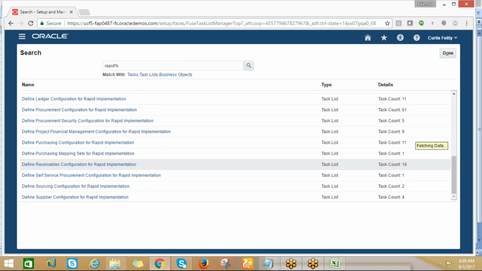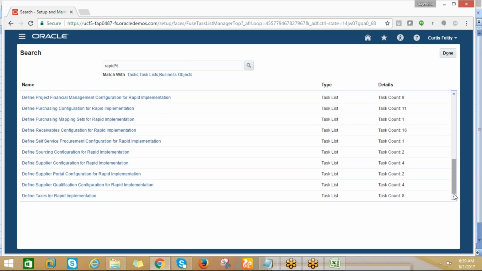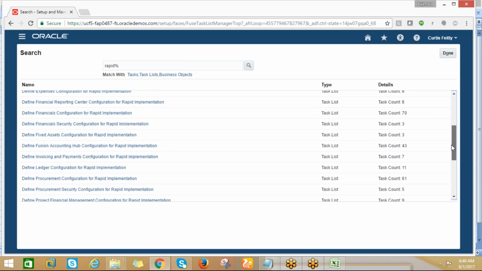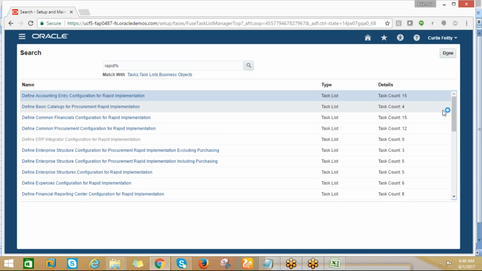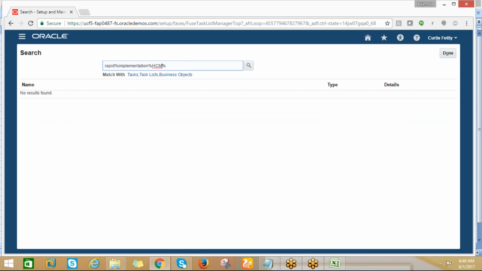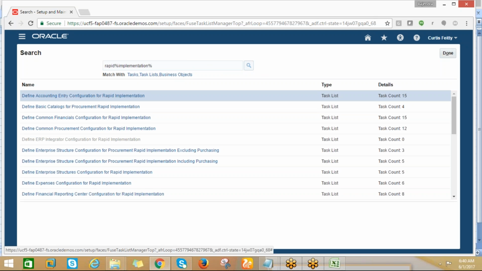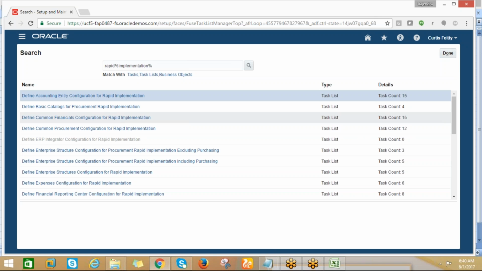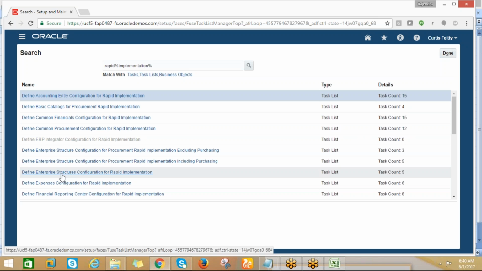It's not for only one offering, it's for all the offerings. Let me check only for SCM what I can get. Let me go for the enterprise structure. Yeah, define enterprise structure configuration for rapid implementation.